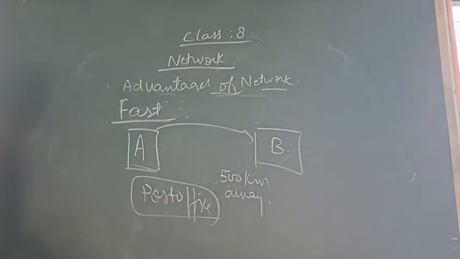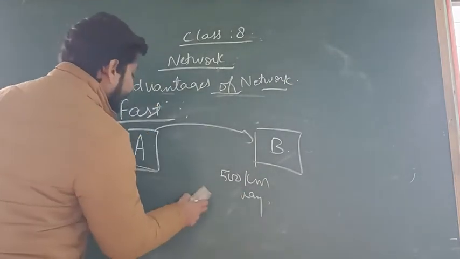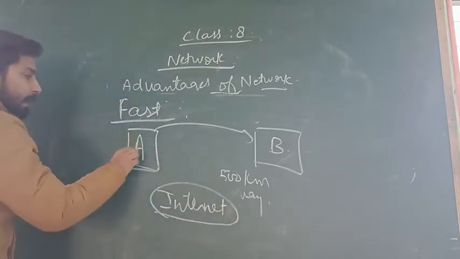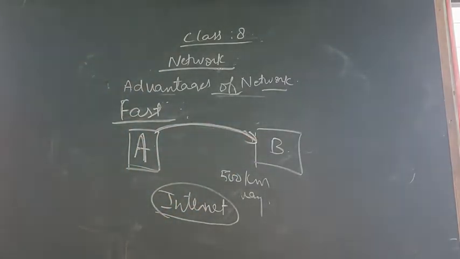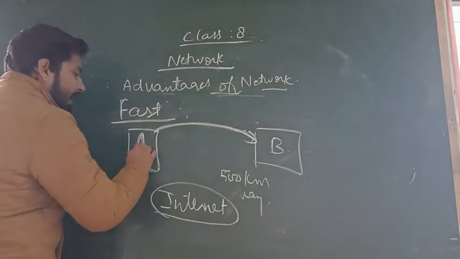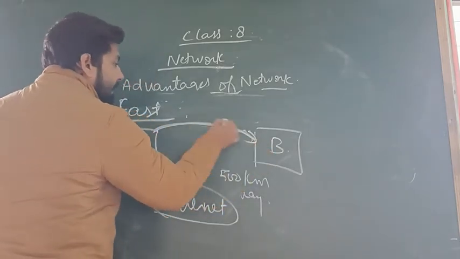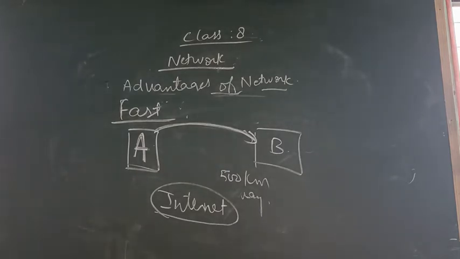So for that, we have one solution: the internet. By using the internet, person A can email that data to person B. So when they are sharing the data, that means person A is sending the data to person B, at that time they are in a network, and that network is the internet. So with the help of the internet, they can share the data. This is the advantage of the internet, or the advantage of the network only.